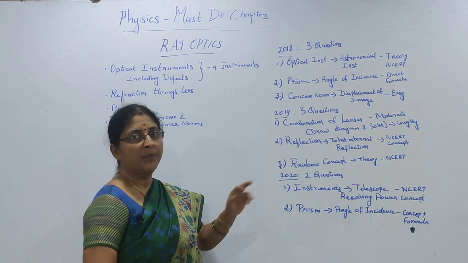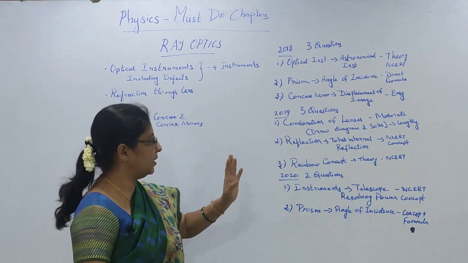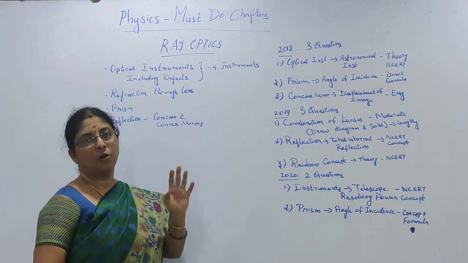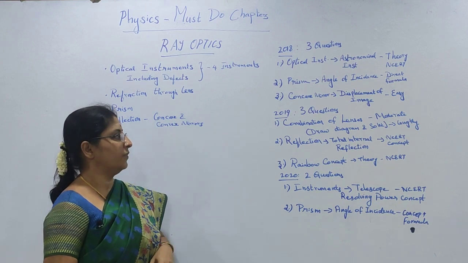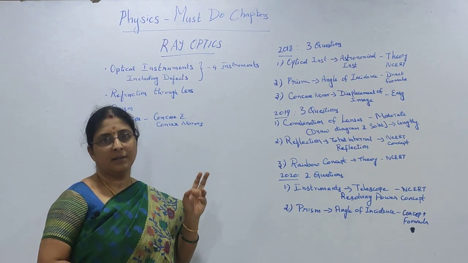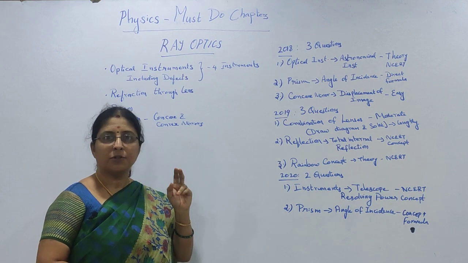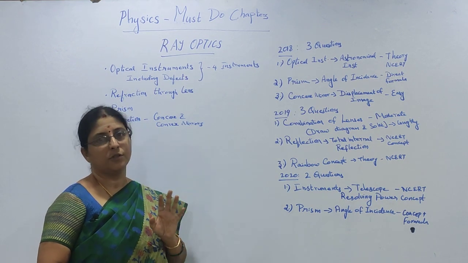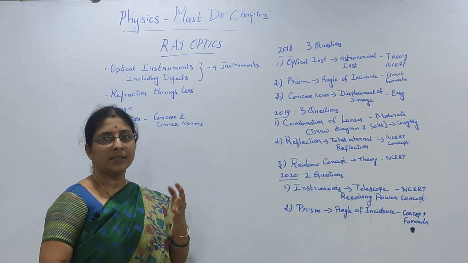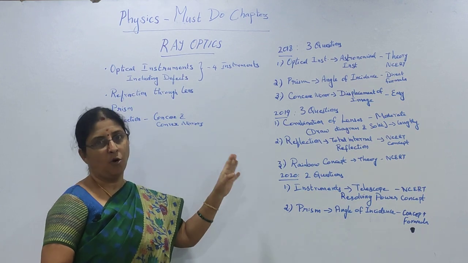2019 from this chapter. You had again 3 questions in this chapter. One question was from the combination of lenses. Here the question was a little lengthy because you have to draw a diagram and then solve it. So I cannot say it was too easy for students, it was moderate.